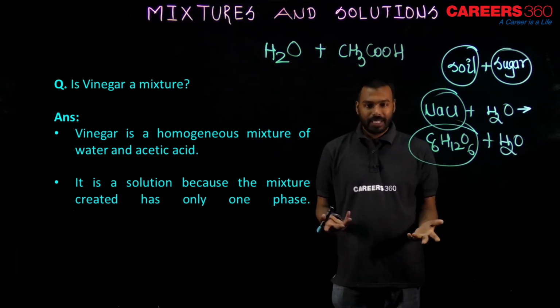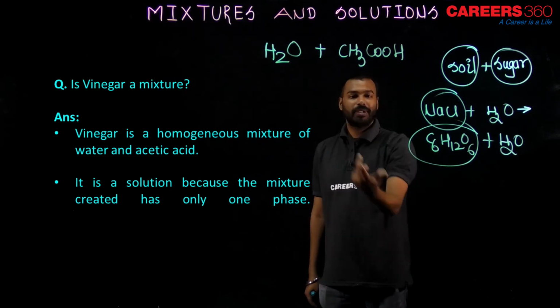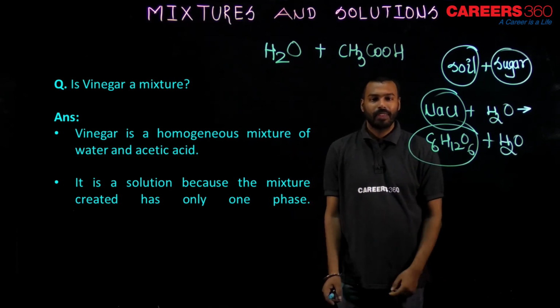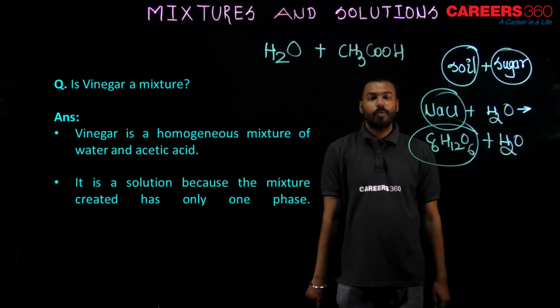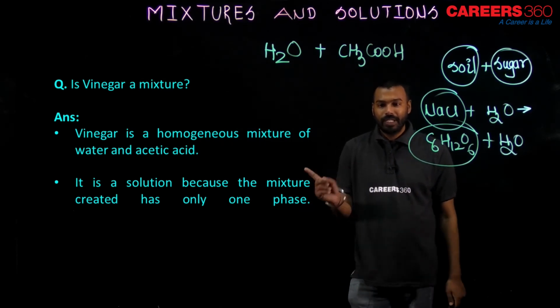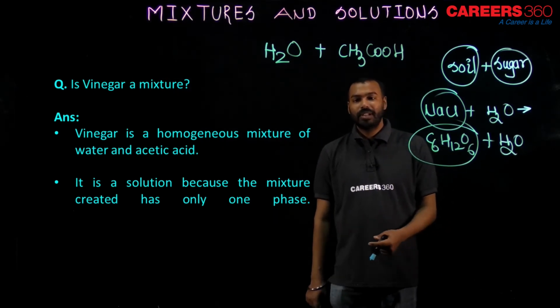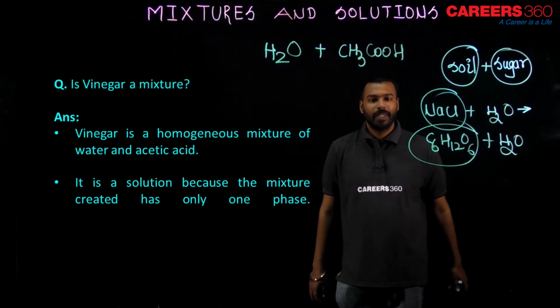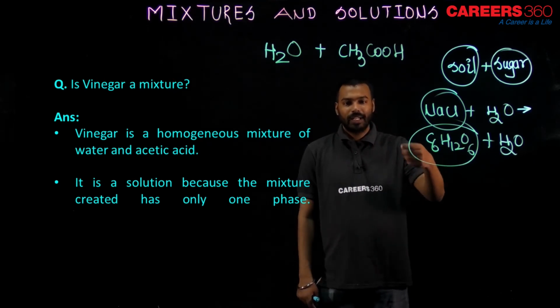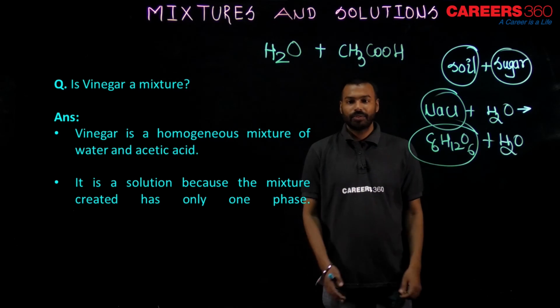So, is this a mixture? Yes, it is a mixture, because can you see that this compound and this compound, they are mixing together. So, this is a mixture. Okay. So, vinegar is a homogeneous mixture. What is homogeneous? I am explaining, do not worry. Next, it is a solution phase. It is a solution because the mixture created has only one phase. Actually this is liquid in state, not gas or solid. So, this is a solution.